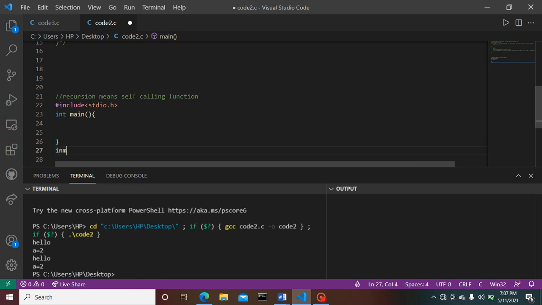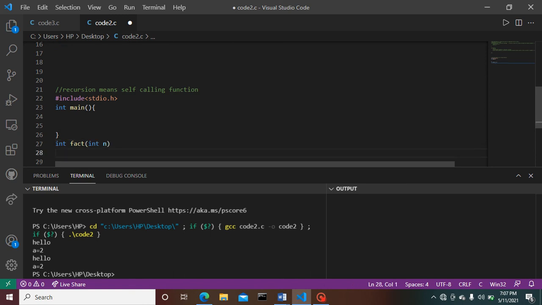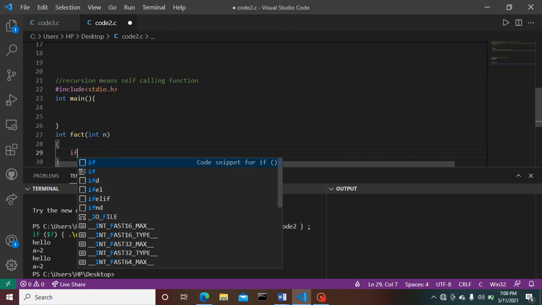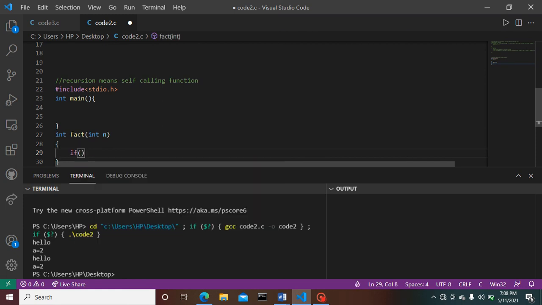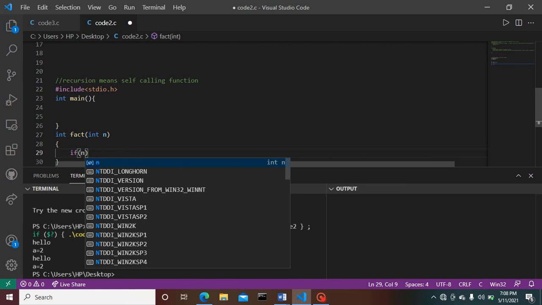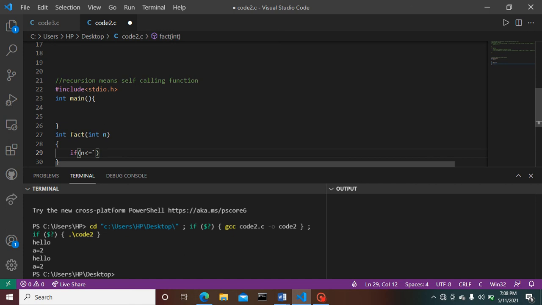Enter. integer fact and curly braces. if n is less than equals to 1, इसको हम कहते हैं बेस केस.